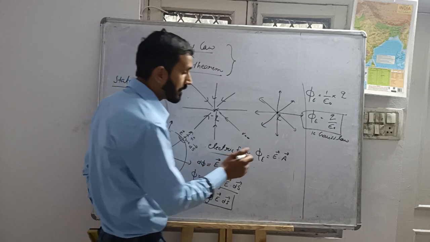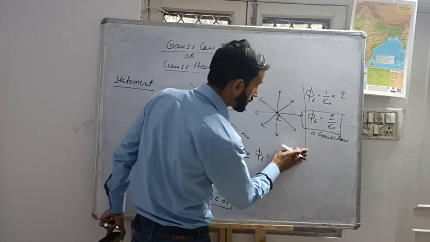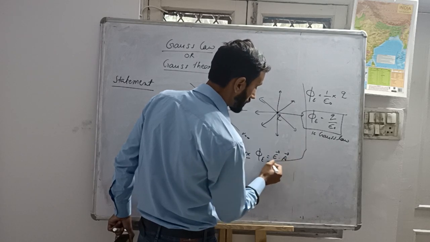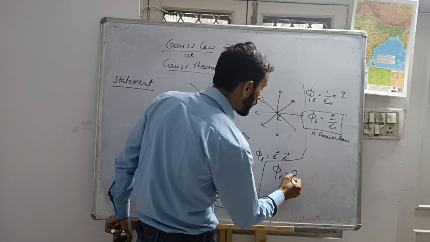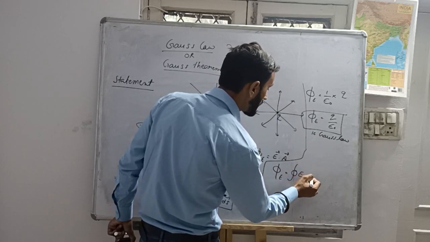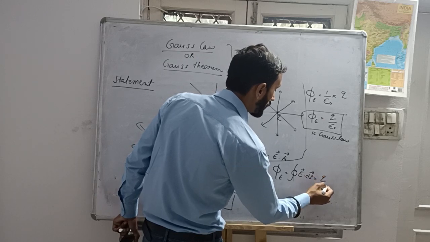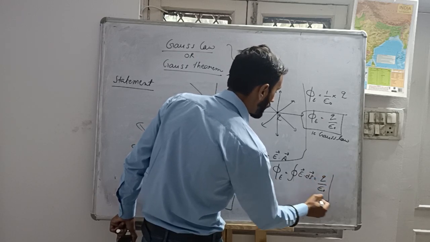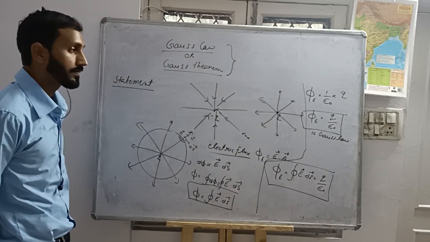Thus, we can also write here: electric flux is equal to the closed integration of E dot dS, equal to Q by epsilon naught. We can write in this way.